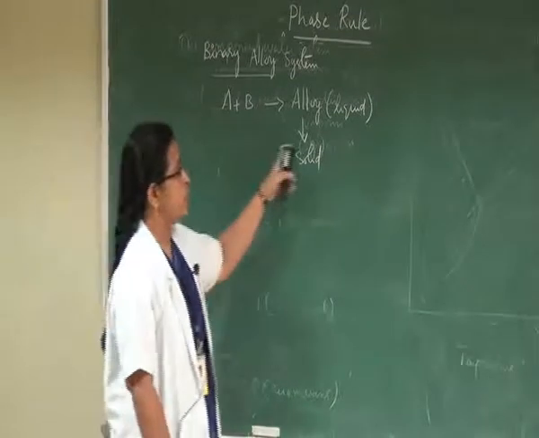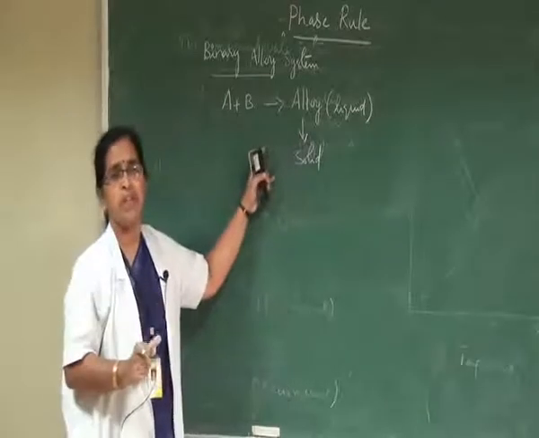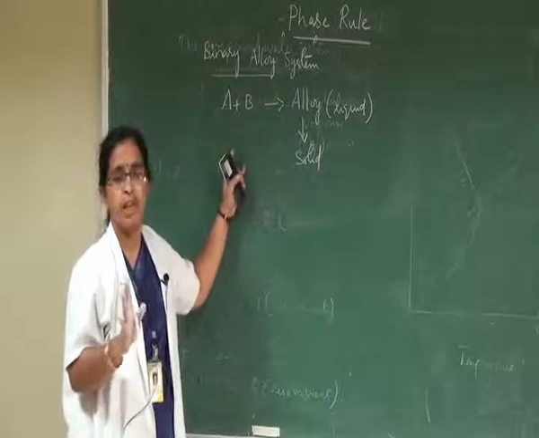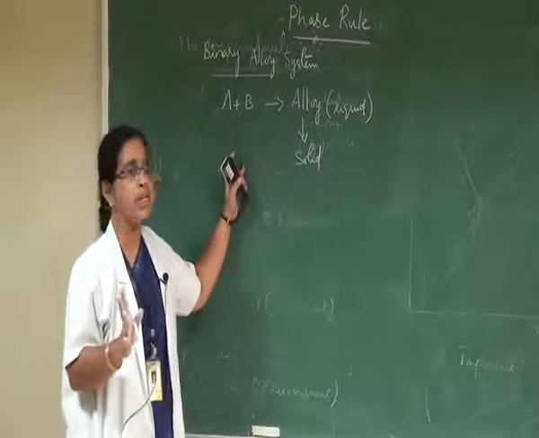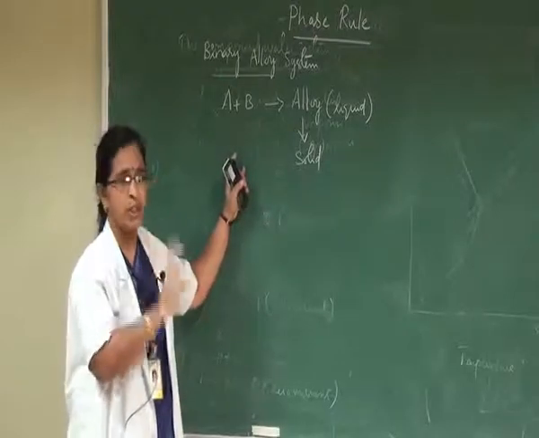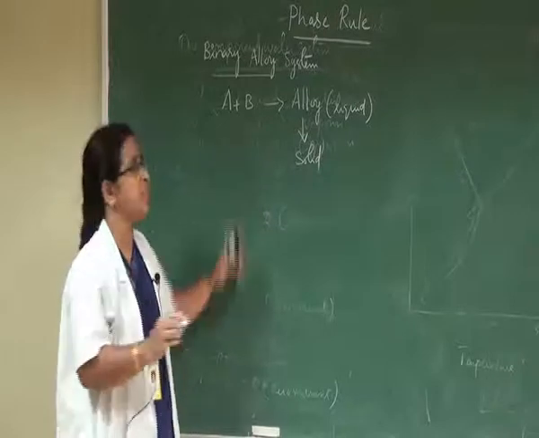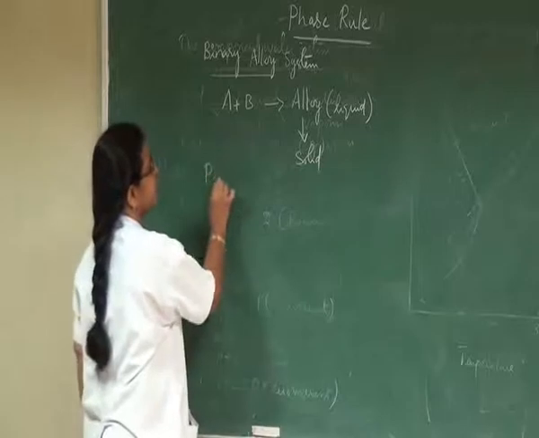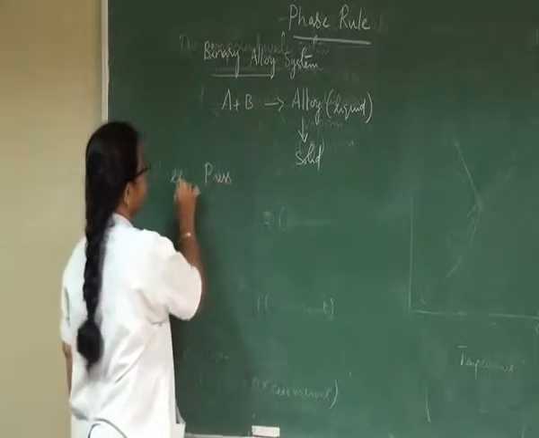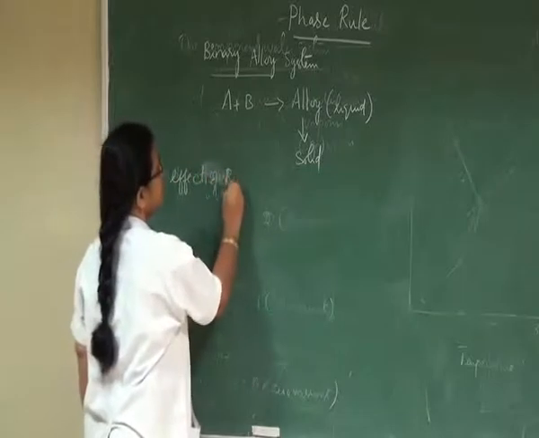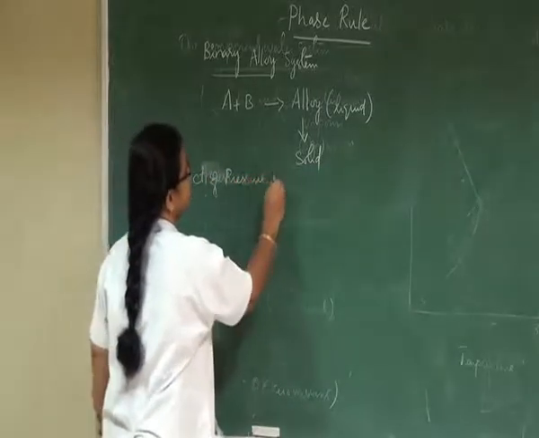Therefore, the gaseous phase is completely absent. Whenever we form an alloy by choosing any two metals, there are only solid and liquid phases, and the gaseous phase is completely absent, which means the effect of pressure on such a system is nil.